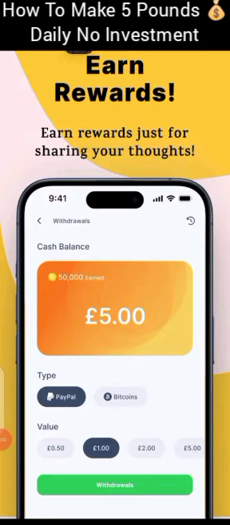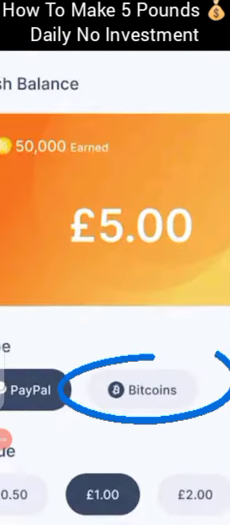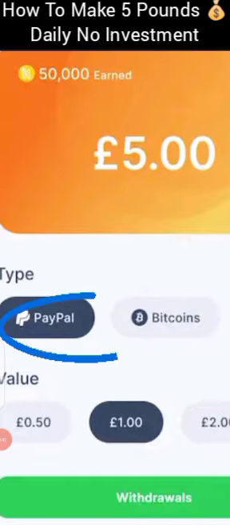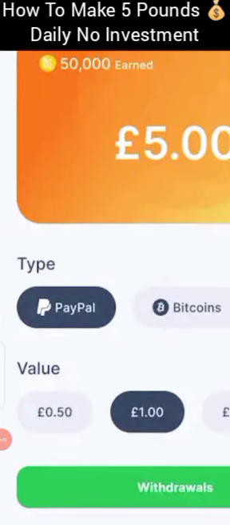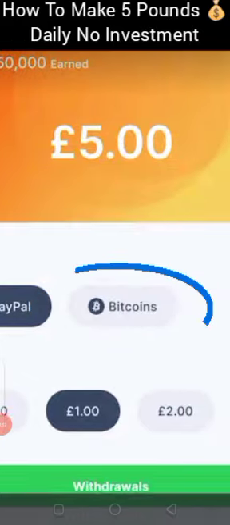As you can see, $50 you can withdraw through PayPal and through Bitcoin. You can see it. I'm showing you right now. You can withdraw with PayPal if you are convenient with PayPal, and you can withdraw with Bitcoin if you are convenient with Bitcoin.